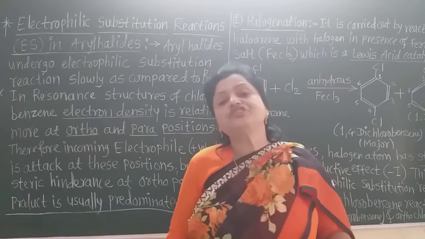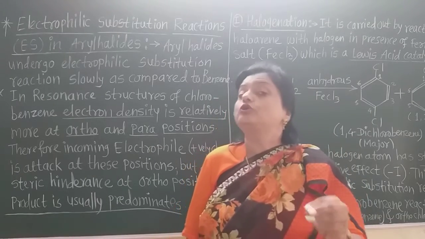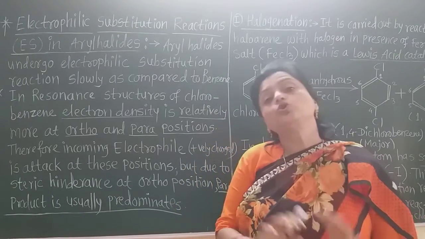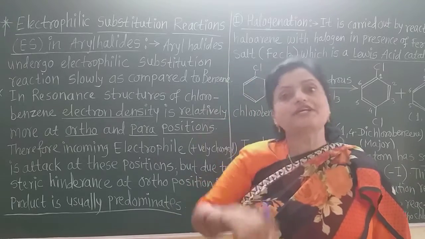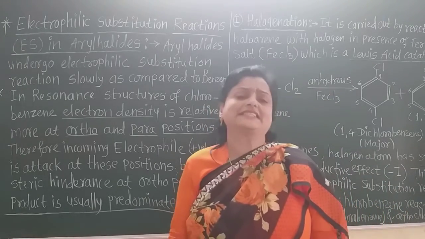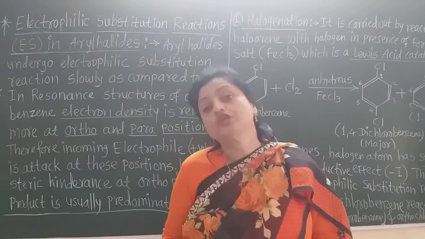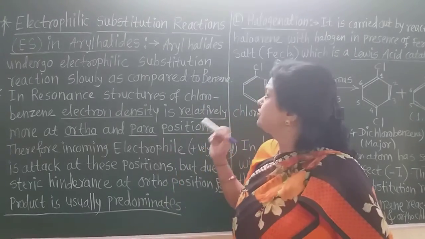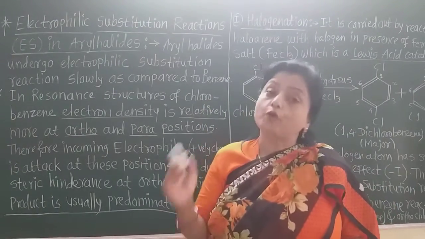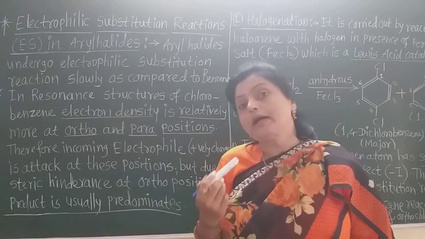But if the electrophile goes to the para position, what happened? There is no steric hindrance. The two groups are far apart from each other. That means less energy and more stability. So always in the electrophilic substitution reactions, the para product is maximum or major.